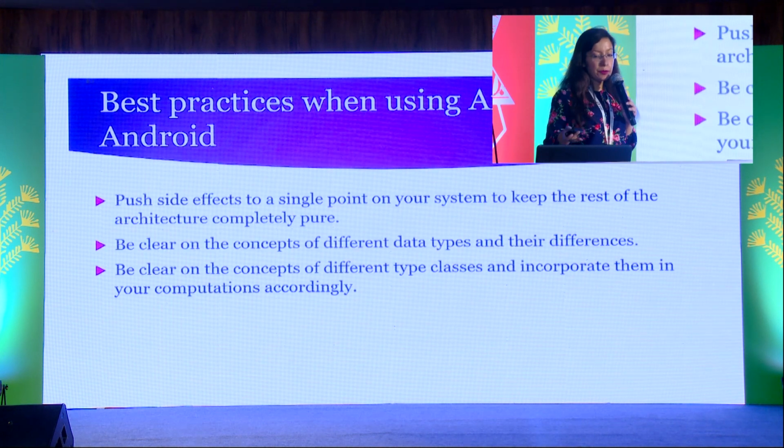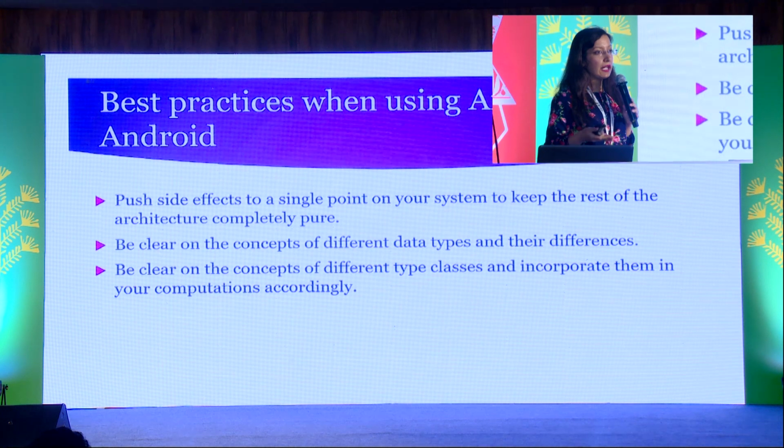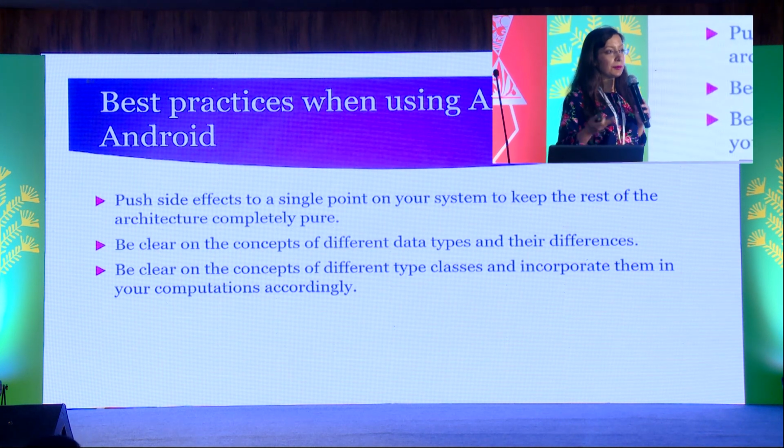Okay, then best practices when using Arrow for Android. So Arrow is a new library and Kotlin is also new to most of us. So we can start incorporating Kotlin and Arrow in our projects as much as possible and try to push side effects to a single point. Also, we need to be very sure about the different concepts, that is the data types and type classes, their differences, and we need to make sure how we can model our project using the given concepts which Arrow has.